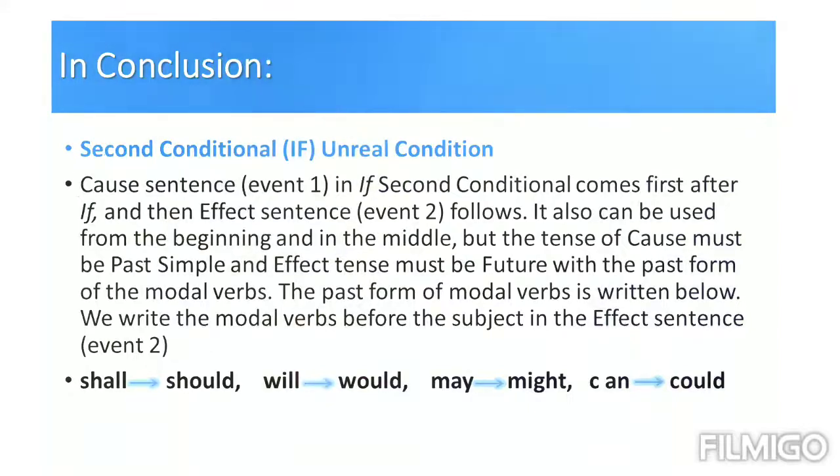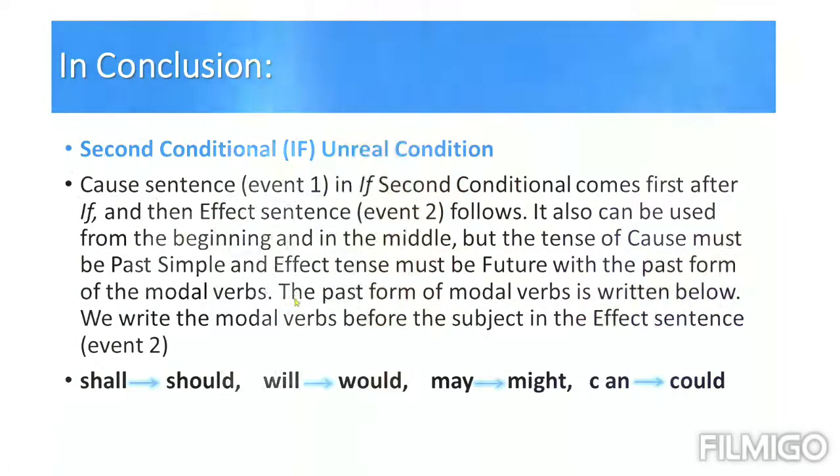I can use it from the beginning or in the middle, but the tense of the cause must be past simple. This is important. It should be past simple. And the effect tense must be future with the past form of the modal verbs. When I say past form, you should remember would, could, might.